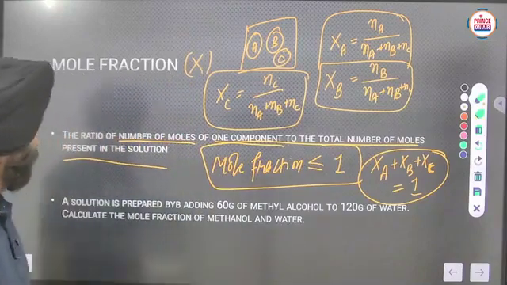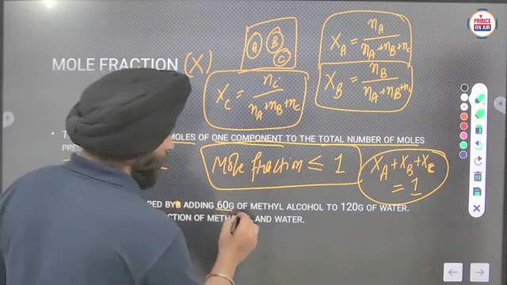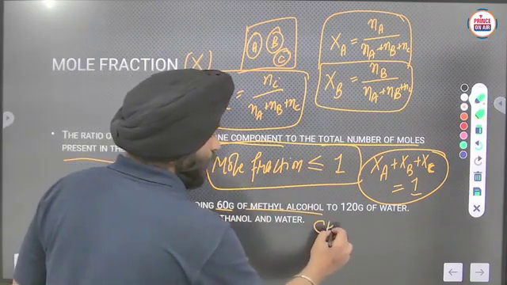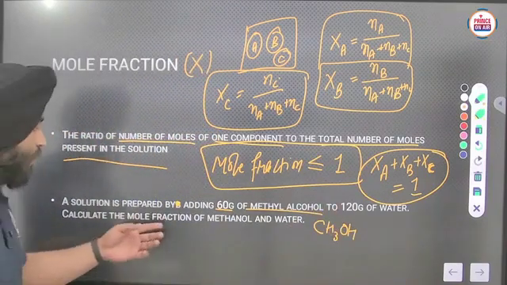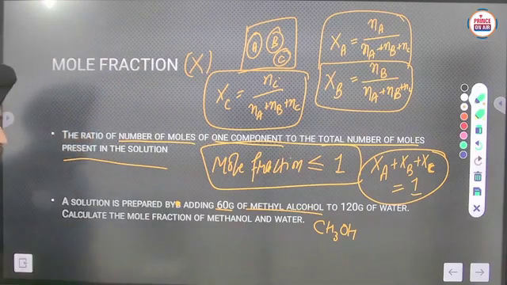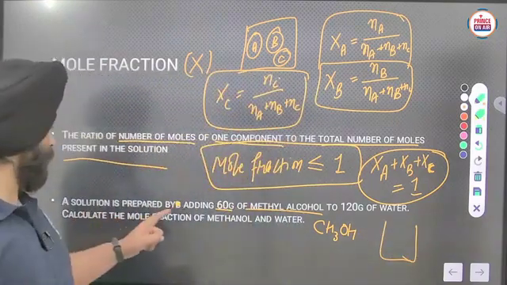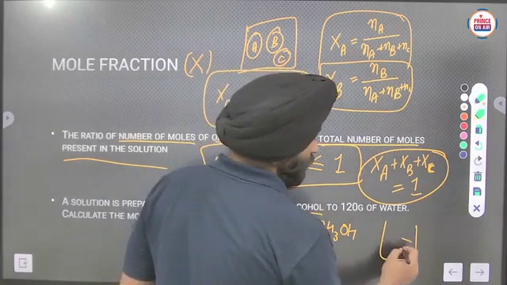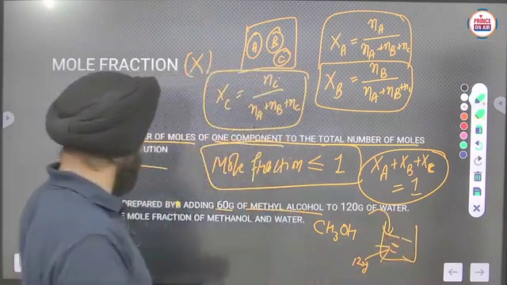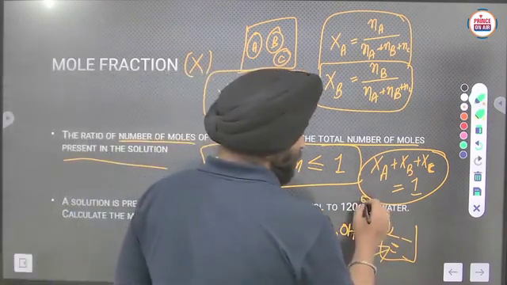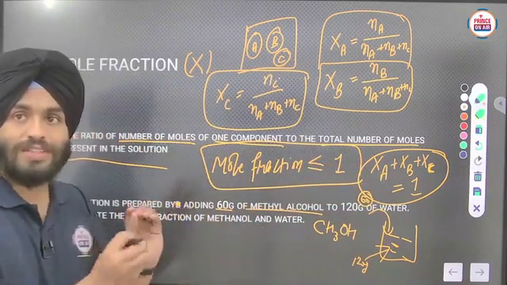Now one question is given to you: the solution is prepared by adding 60 gram of methyl alcohol, which is CH3OH, to 120 gram of water. Calculate the mole fraction of methanol and water. Okay, suppose this is the water of 120 gram and you are adding 60 gram of methyl alcohol. So 60 gram methyl alcohol is added here. Methyl alcohol will be the solute, which is lesser in amount.